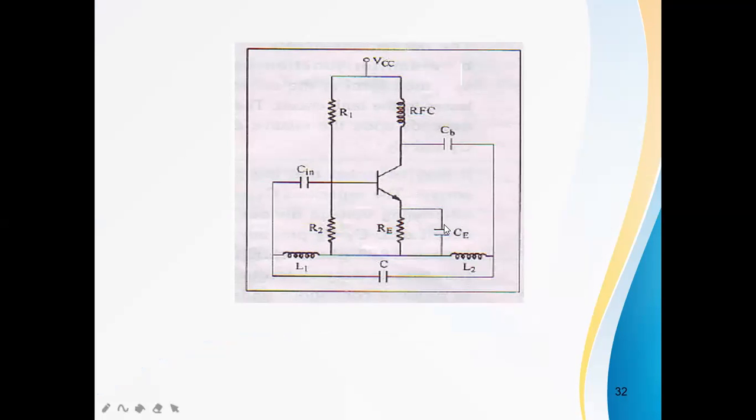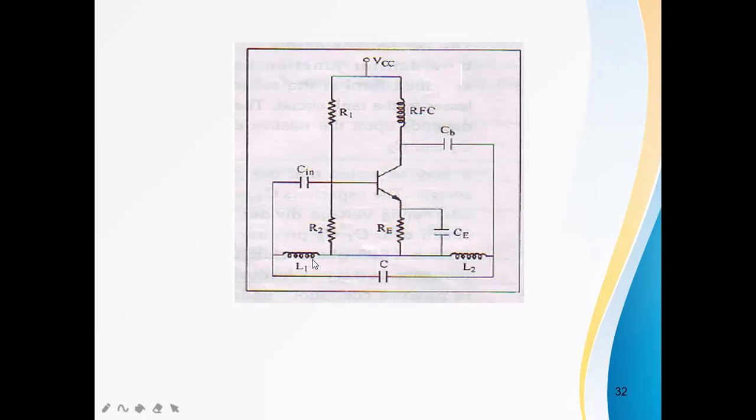This is the circuit of the Hartley oscillator. You can observe the circuit is in common emitter configuration, and this is the transistor amplifier. There will be a feedback, and this is the tank circuit, the oscillator circuit. The circuit has two inductive components, L1 and L2, and one capacitor. L and C components are connected in parallel. Inductors are in series. There will be a mutual inductance between L1 and L2. See, the feedback is provided. The output is connected to the input through the tank circuit. The remaining part of the circuit is the transistor amplifier circuit.